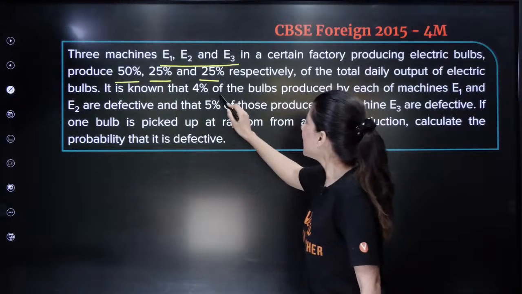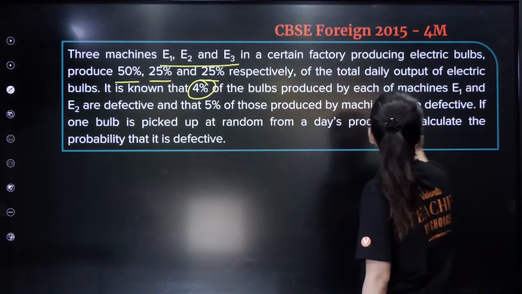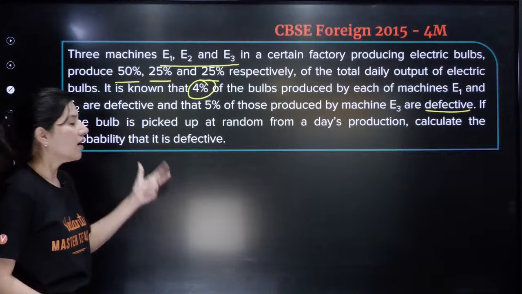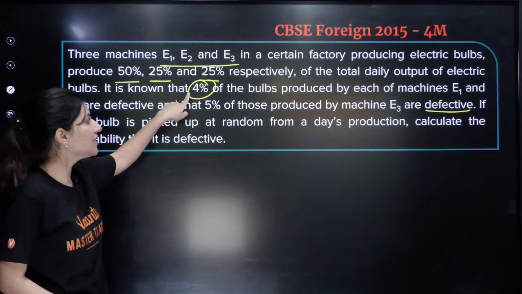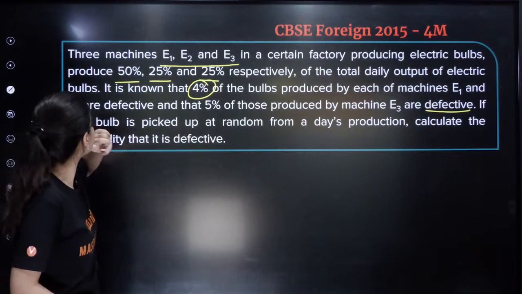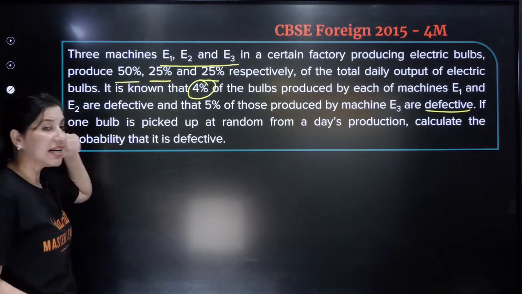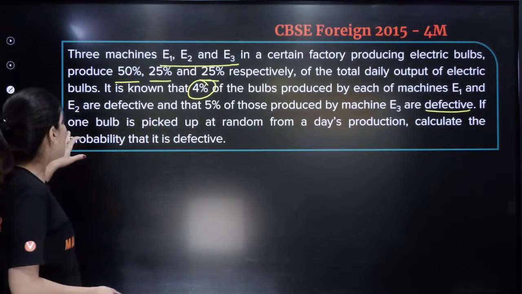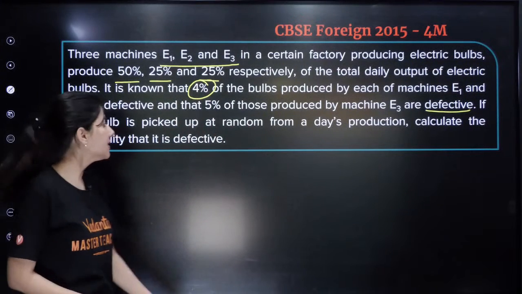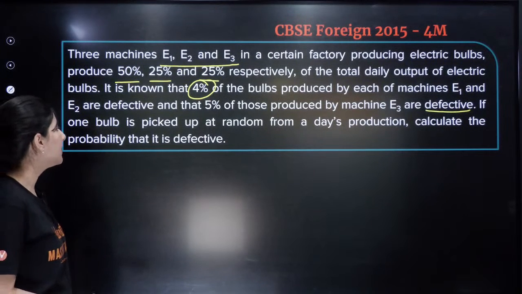It is known that 4% of the bulbs produced by machine E1 are defective, and 5% by each of E2 and E3. So the chance of making a defective bulb by E1 is 4%, by E2 is 5%, and by E3 is also 5%. Now, understand, the last line is very important. One bulb is picked up at random and we need to calculate the probability that it is defective.